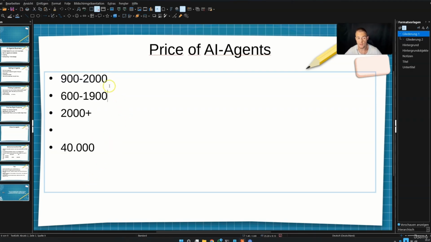So if you say, for example, let's just say this chatbot costs you $1,000, then you tell them immediately how cheap this is. Because people have told you every day 2 hours of their time, they are worth $100 an hour. This is $200 a day. 6,000 a month, and in the year it's 40,000 to 64,000. It depends on how many days they are working. So they save a year $30,000 to $64,000 with an investment of just $1,000. This is a complete steal if you present it like this.